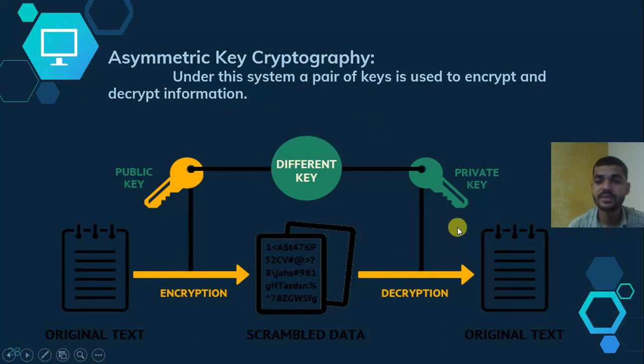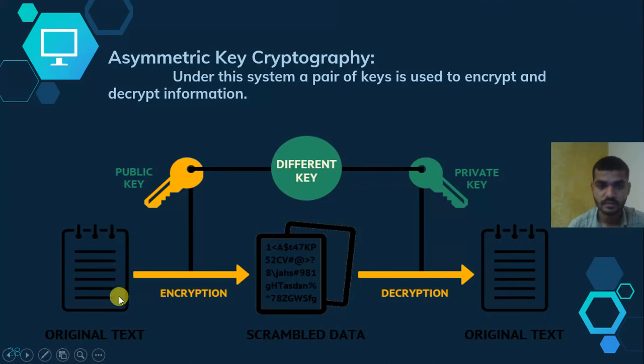So how does the encryption work here, how does the decryption work here, how does the cryptography work here? In asymmetric key cryptography, both the sender and the receiver create a public key and a private key. They both create their public key and private key. The public key is used as publicly known, but the private key they keep for themselves. So how does the sender send that data?